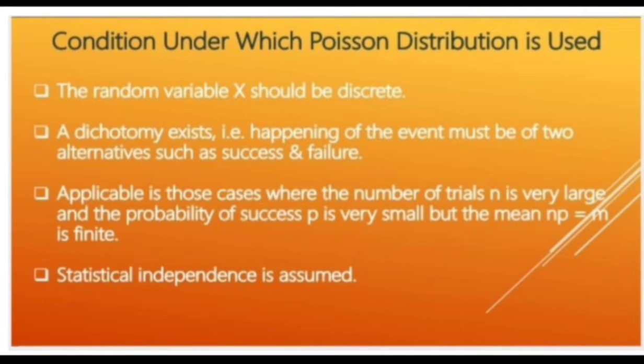Applicable in those cases where the number of trials n is very large and the probability of success p is very small, but the mean equal to np is finite. So in the Poisson distribution the formula of the mean is np, which is the number of trials into the probability of success. Statistical independence is assumed.